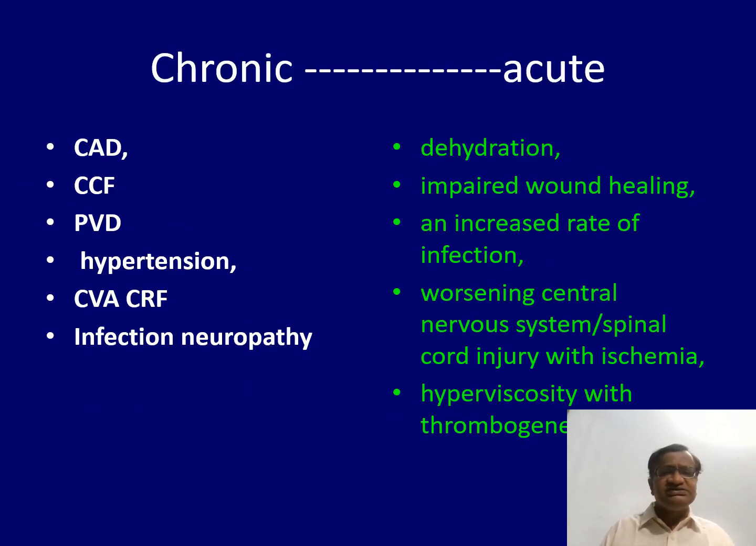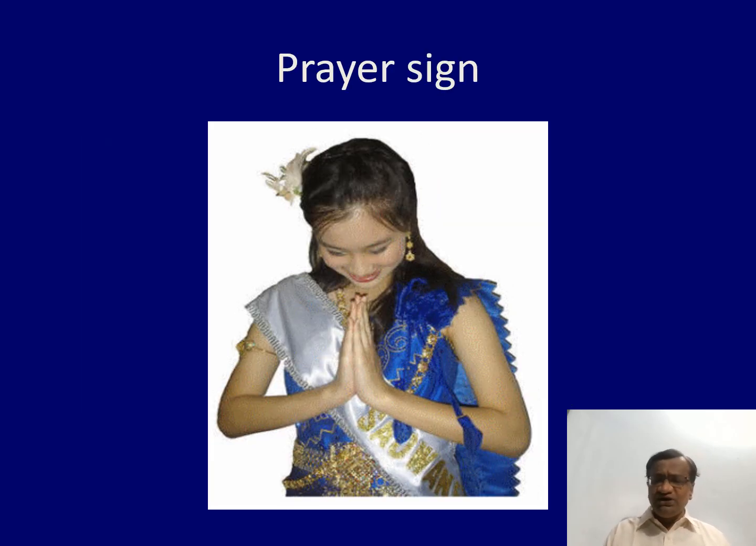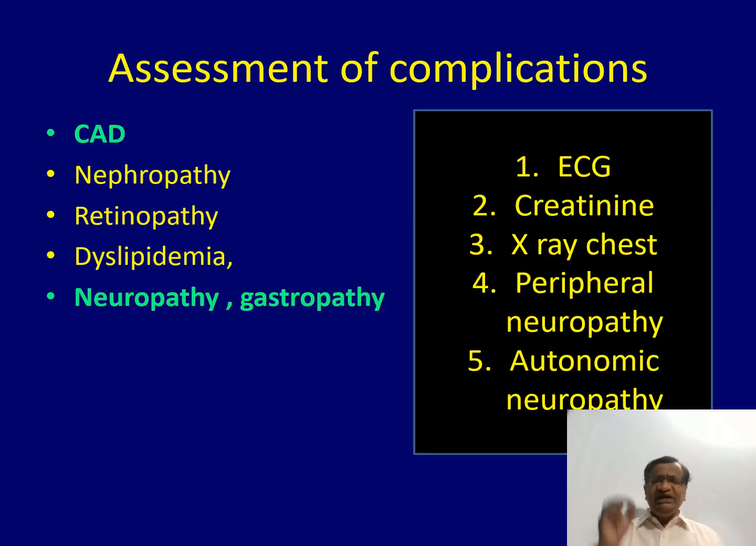There may be chronic complications, and acute complications in diabetes: impaired healing, dehydration, infections, hyperviscosity with thrombogenesis. Chronic ones are neuropathy, especially autonomic neuropathy, coronary artery disease, and renal disease. We know all this. We need to assess the complications. The most important are CAD, nephropathy, and neuropathy. We need to take a hemoglobin, ECG, creatinine, X-ray chest, and assess peripheral neuropathy and autonomic neuropathy. Autonomic neuropathy is a special subject, and how to test for it is a separate topic.